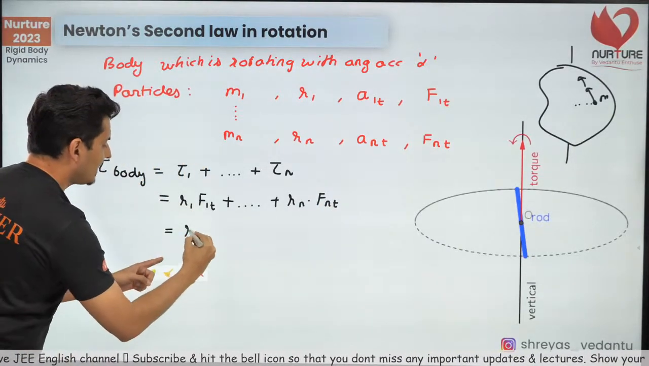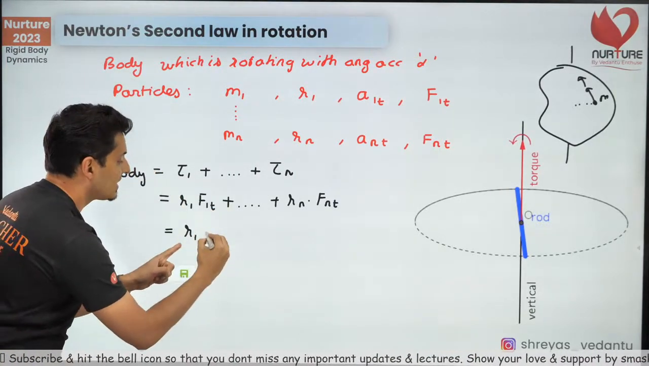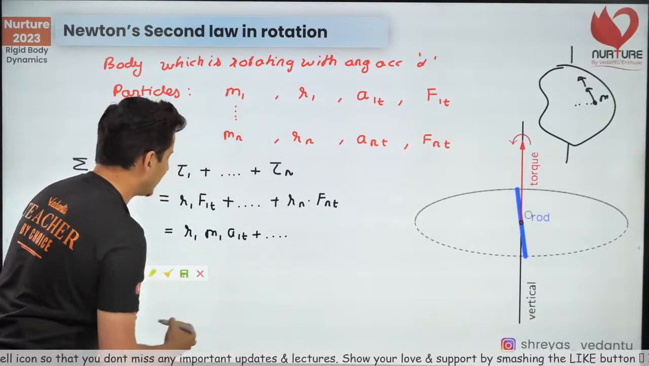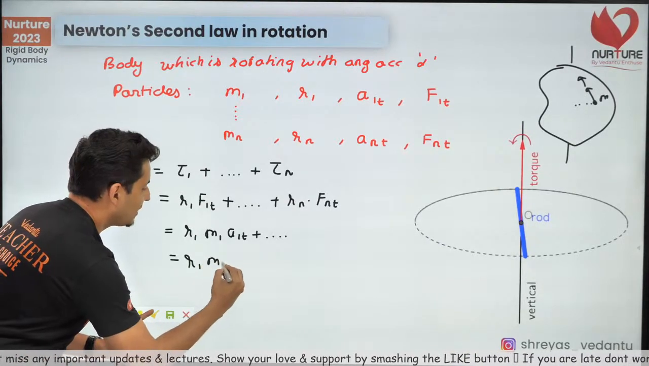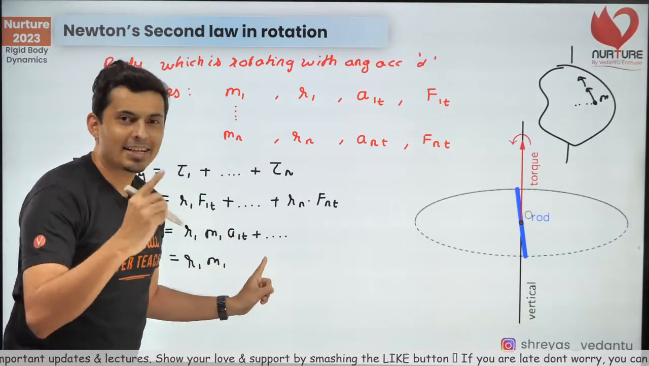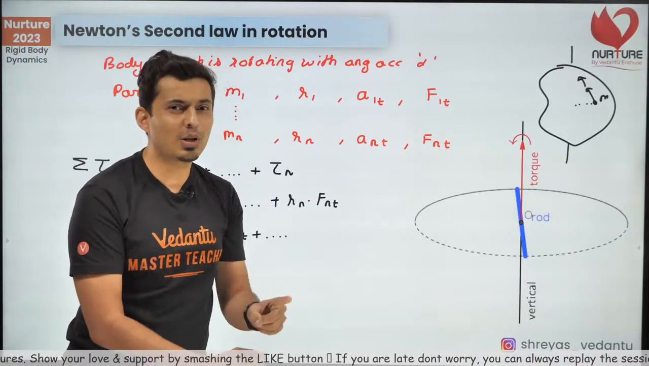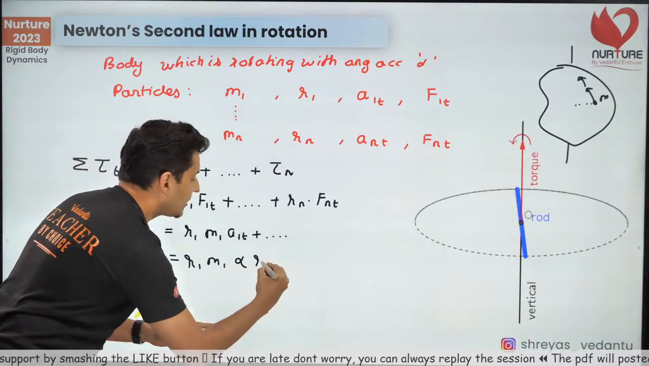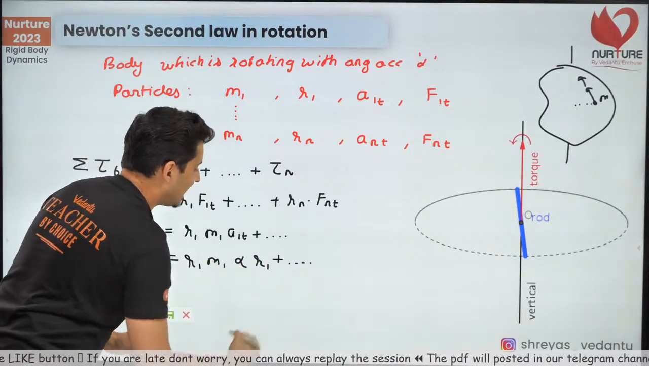Now the next thing will be force. Force is mass into acceleration. So force is m1 into acceleration, and there will be many terms like that. Then the next substitution: what is acceleration? Acceleration tangentially is alpha r. I just gave you that formula. So instead of acceleration, just put alpha into r. Here r is nothing but r1, and I will have many terms like that.